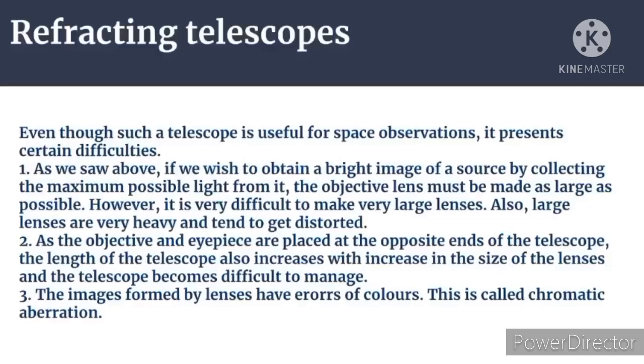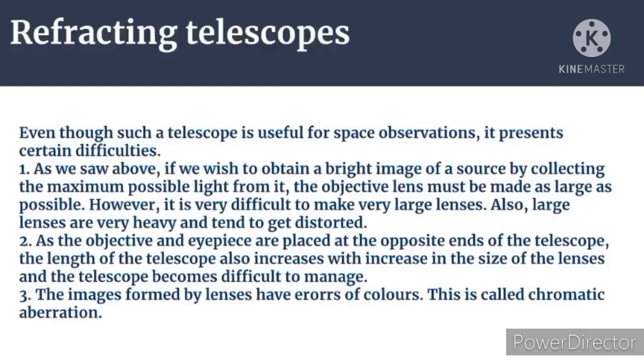If we increase the size of the objective lens, we need to increase the gap between them. Carrying such a lengthy telescope and seeing through it is very difficult.